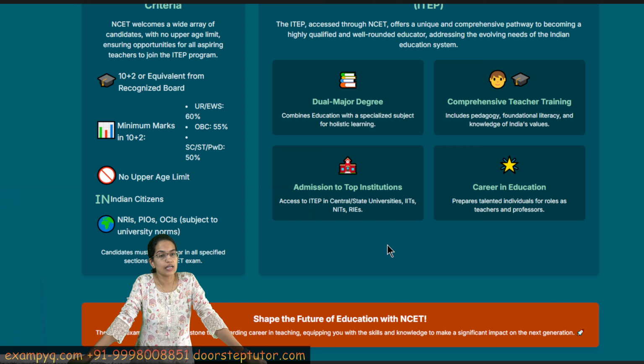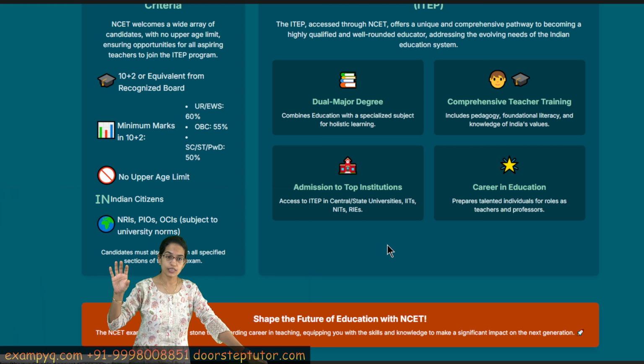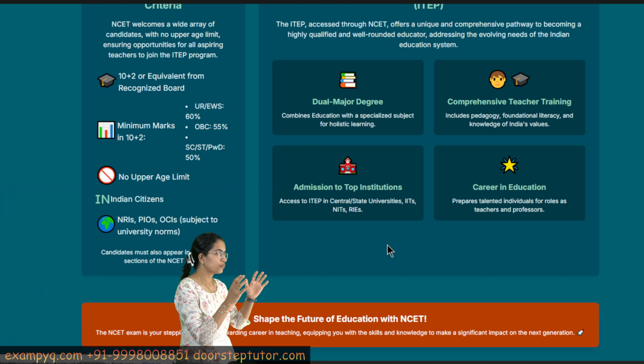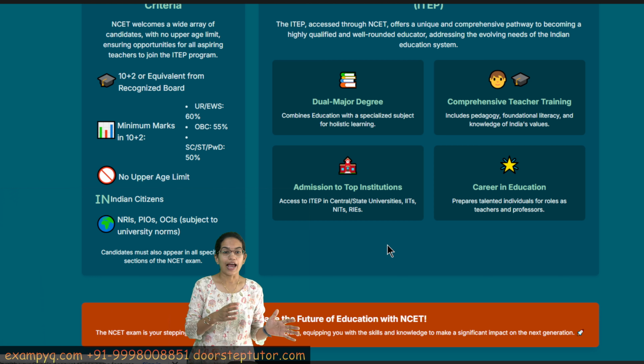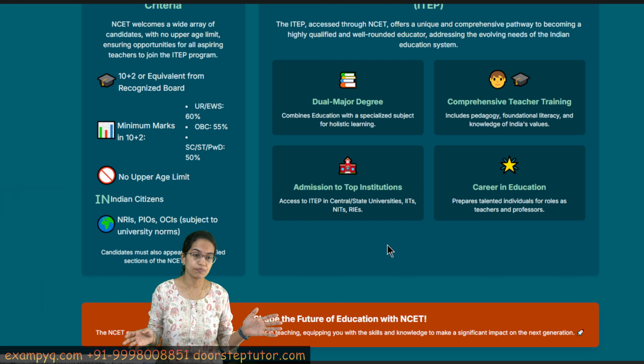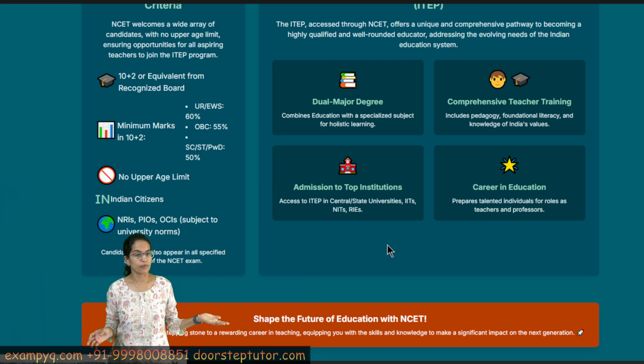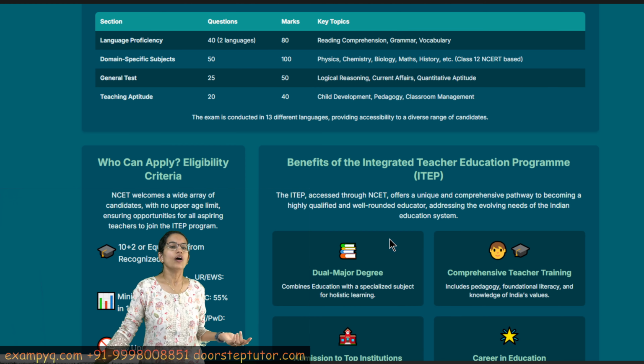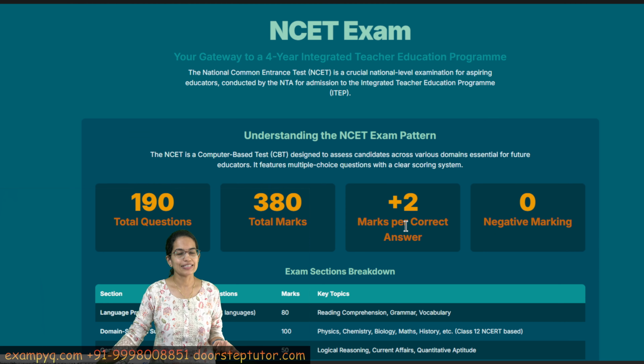Also with this you can go for a dual major degree, where you can specialize in one subject, and this would create a holistic learning environment because you would be eligible for B.Ed as well as for a specific subject. So this would widen your perspectives for better job opportunities in the schooling system. So, one of the very important examinations, NCET.